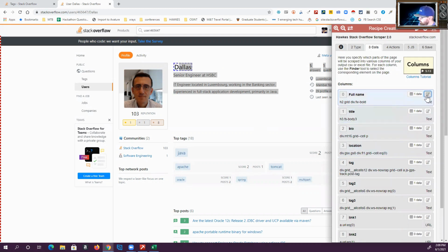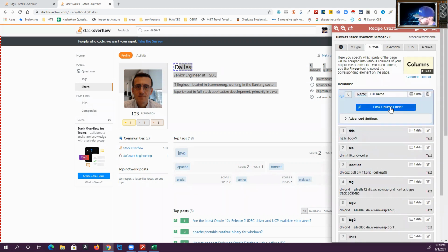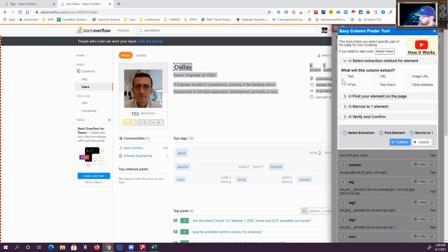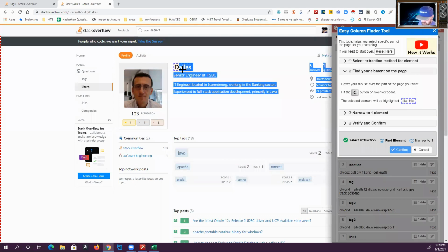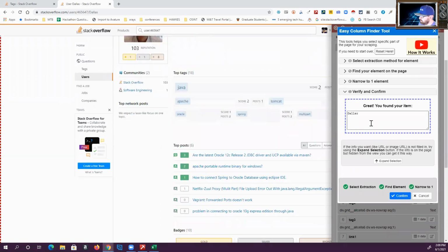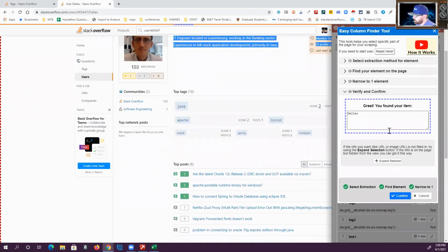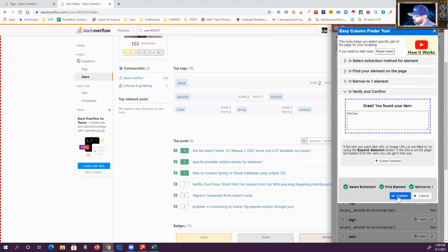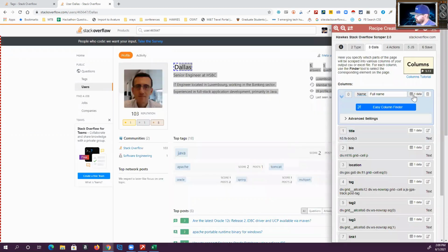Okay, for the full name, I use the easy column finder. Say I want to look for a text field, and I just go over wherever I want to pull the information. His name is Dallas. His name is probably not Dallas, but you can do this for any type of website. You can see what the data looks like. That looks viable. Click confirm.